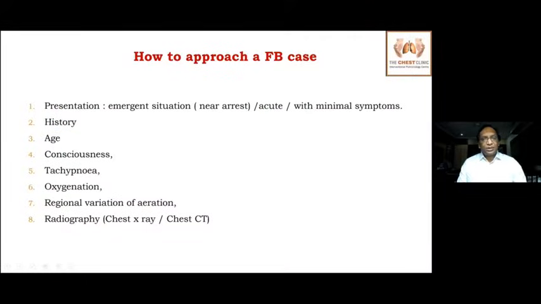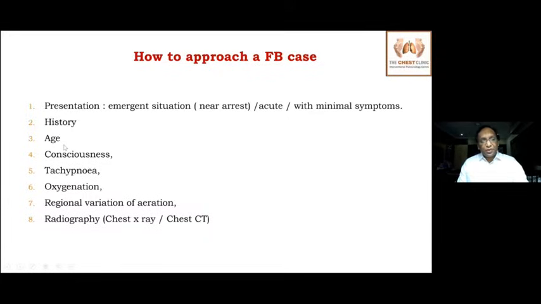So how to approach a case of foreign body? The most important thing is the presentation, whether it is an emergent situation or a presentation with minimal symptoms. In an emergent situation, a near arrest condition, you need to act as fast as possible. Otherwise, you don't have any control of the airway, you will lose the case. Obviously, history is most important. Most of the times, history is not present in cases of foreign body, and more than 50% of the times, we don't have any history of aspiration.